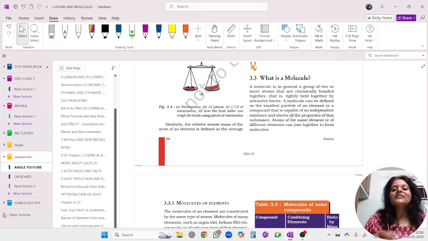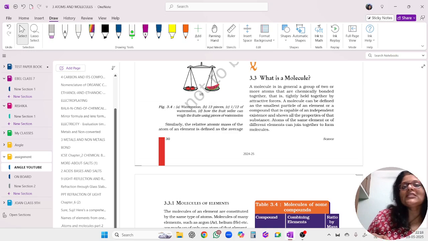We have been studying in the previous class about atoms, particularly the structure of an atom, what is the atomic number, what is atomic mass, and then we asked ourselves, can an atom exist independently?